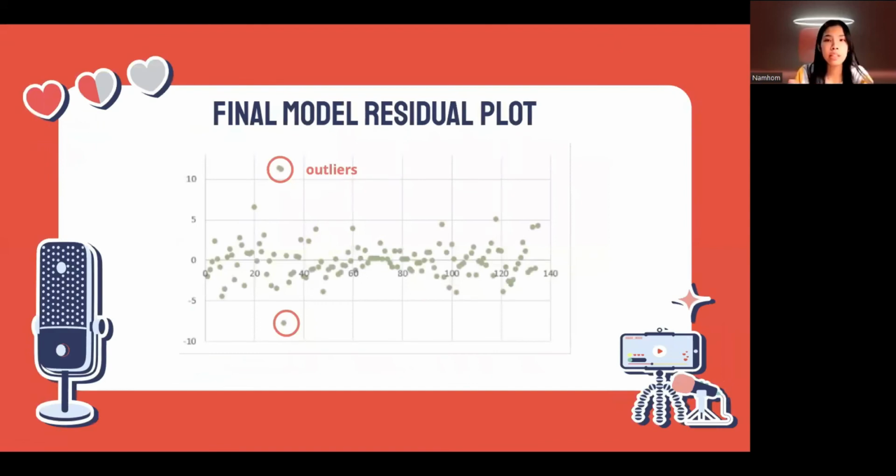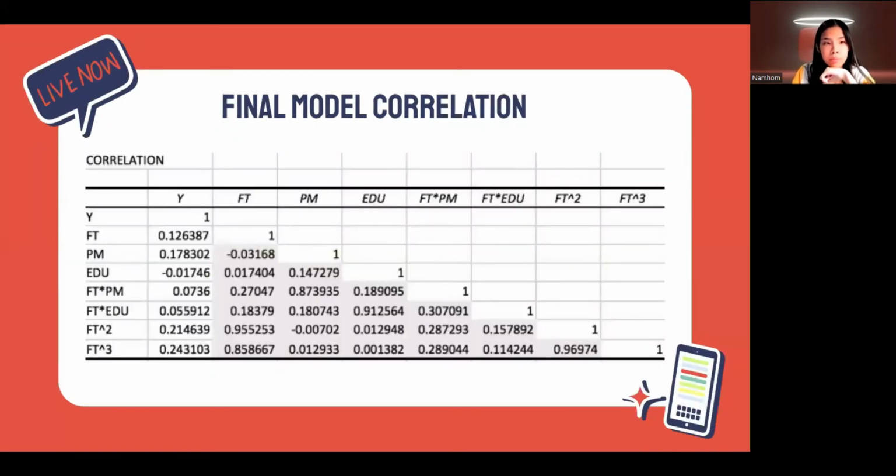And this is our final model residual plot. The residuals seem randomly scattered, and there are 3 outliers. As you can see, our X variables are not strongly related to each other. Therefore, the multicollinearity issue will only slightly affect our data.